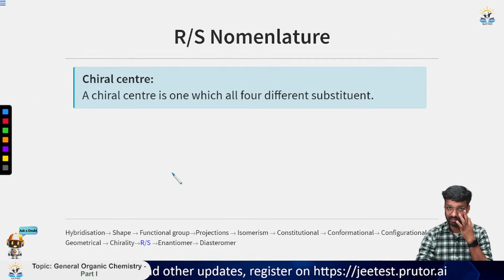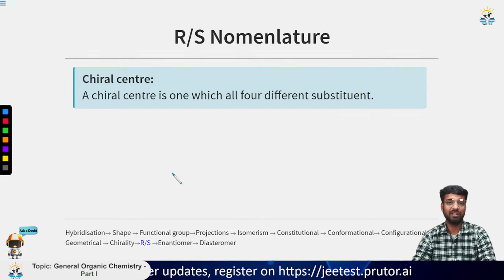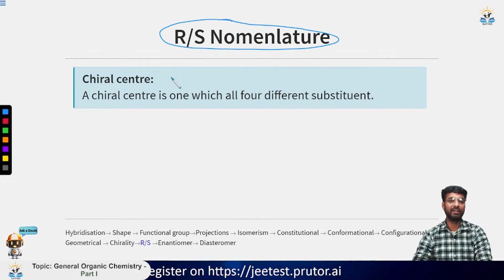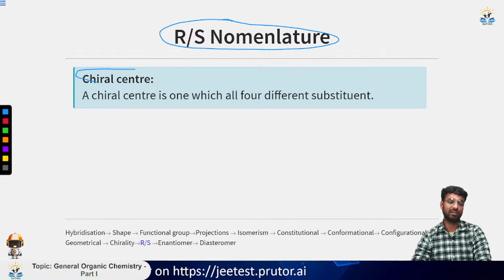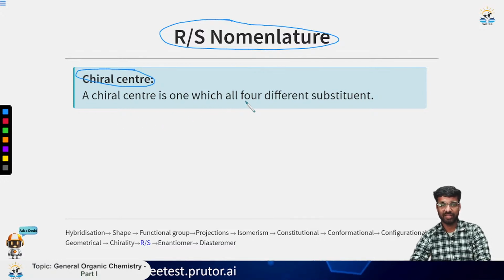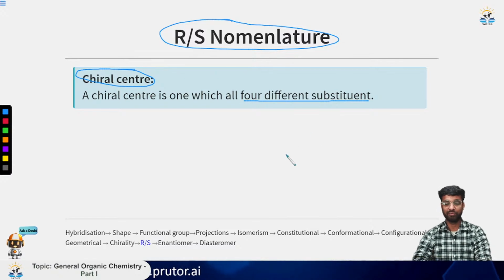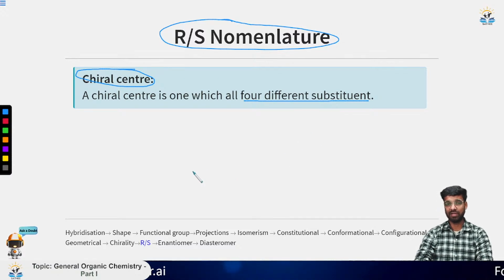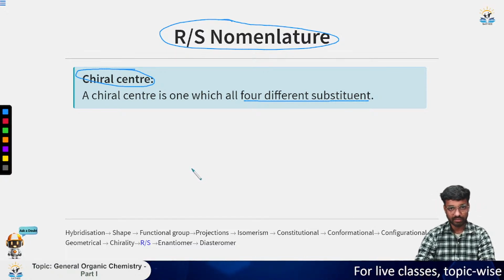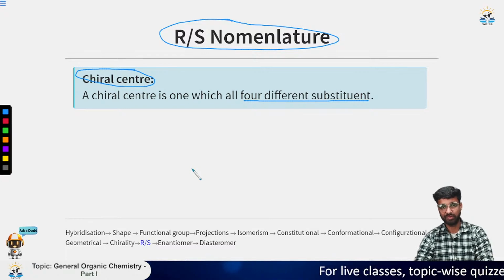Now what is a chiral center? I am teaching this chiral center because for RS nomenclature, we find the chiral center, and we find the RS configuration of a chiral center only. A chiral center is one which has four different substituents. Suppose a carbon has four substituents, A, B, C and D. Then A should not be equal to B, should not be equal to C, should not be equal to D. So it has four different substituents.